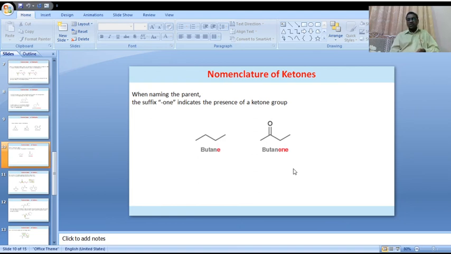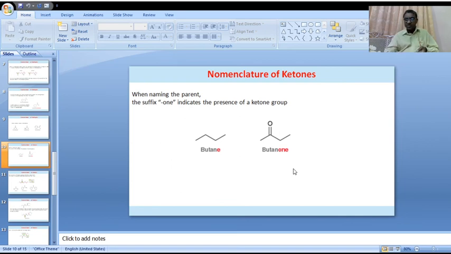Now we'll go to different examples. For example, the carbonyl functional group is attached to the same alkyl groups, methyl and methyl, on both sides of the carbonyl. It is called dimethyl ketone or acetone.